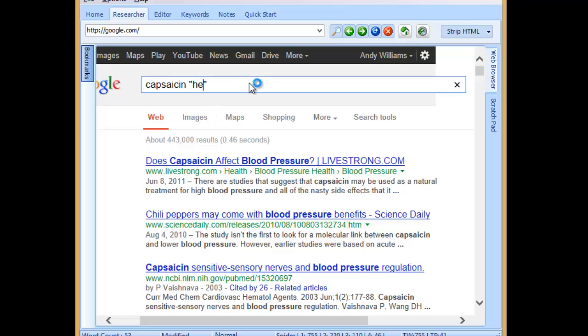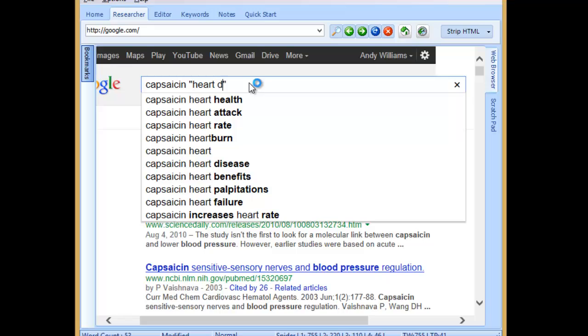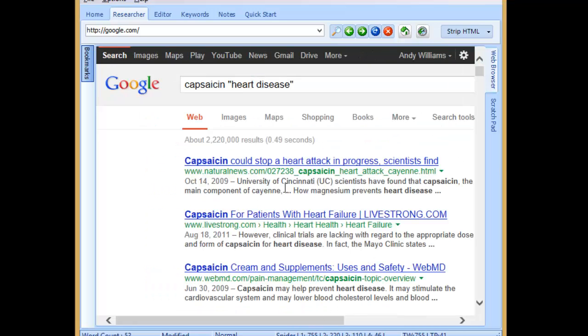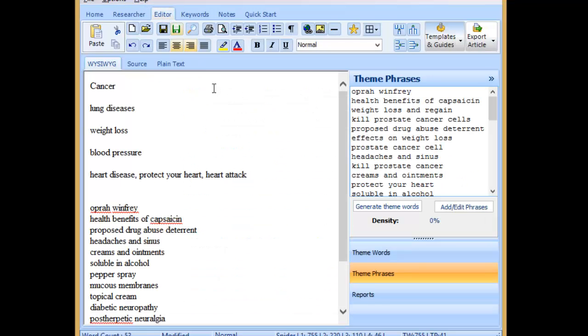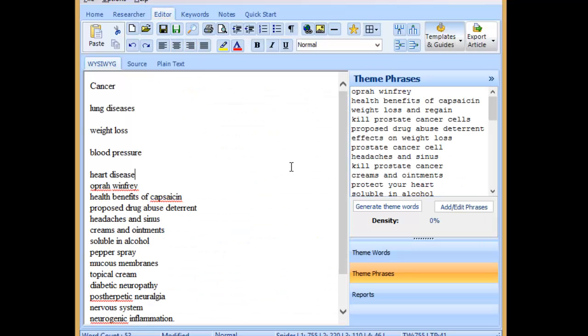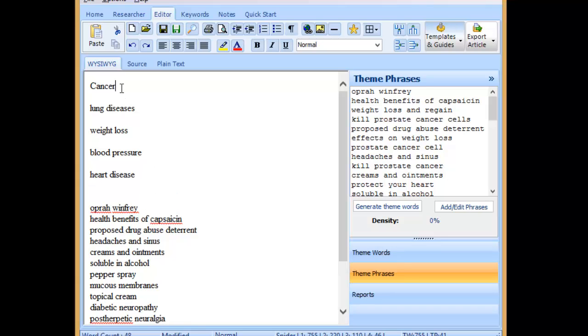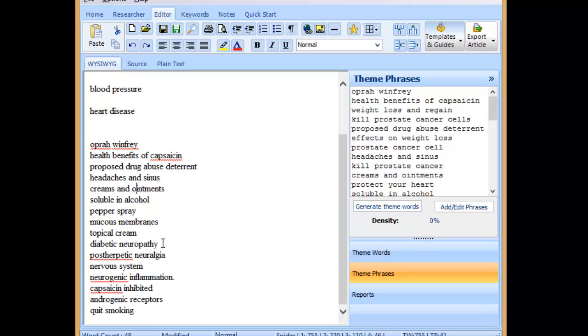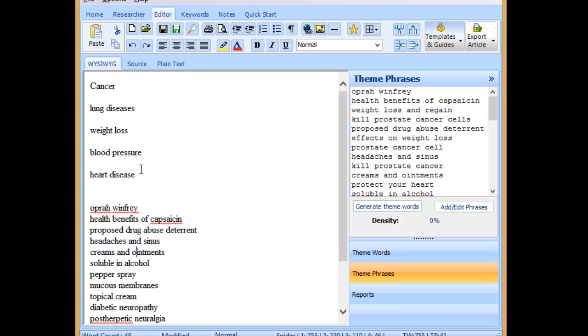This one was heart disease. Capsaicin could stop a heart attack in the process, scientists find. Capsaicin in patients with heart failure. Okay, so clearly that has potential interest there for the readers. So what we've got so far then is 5 different topics. I need to go through these ones and see what they're about and if there's something there I can include in my article. I'm going to pause the video and then I'll come back once I've got my completed list of topics that I need to cover in my capsaicin article.